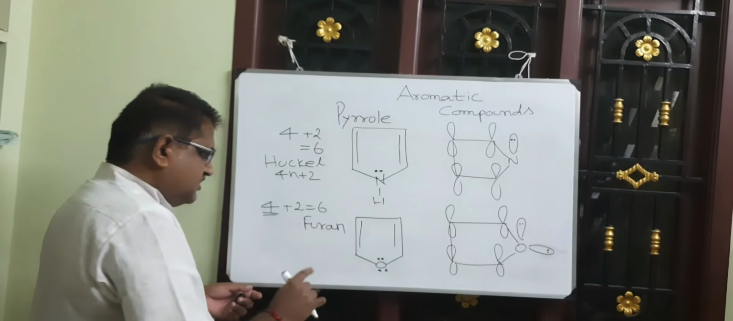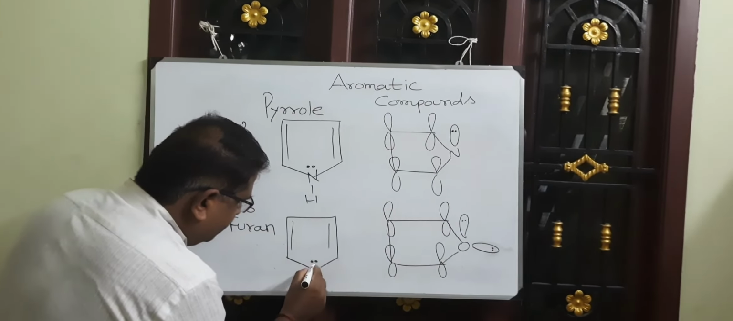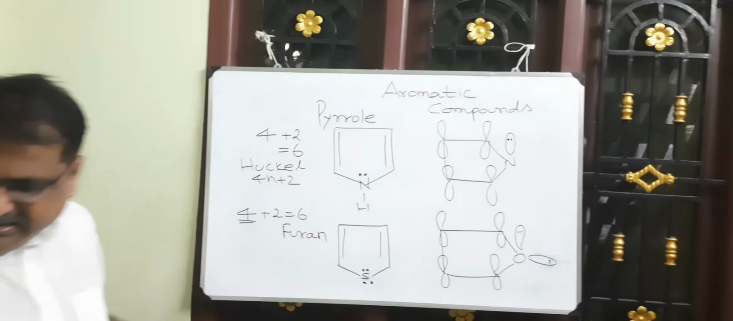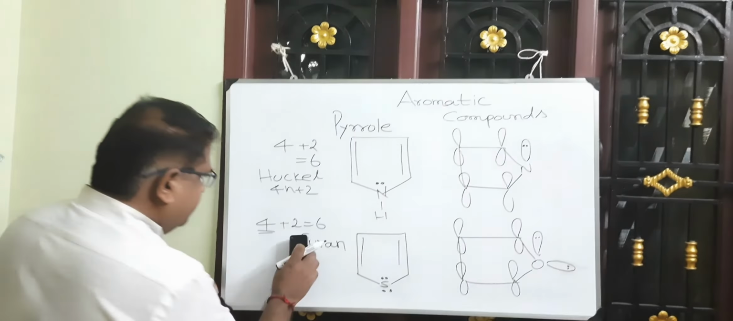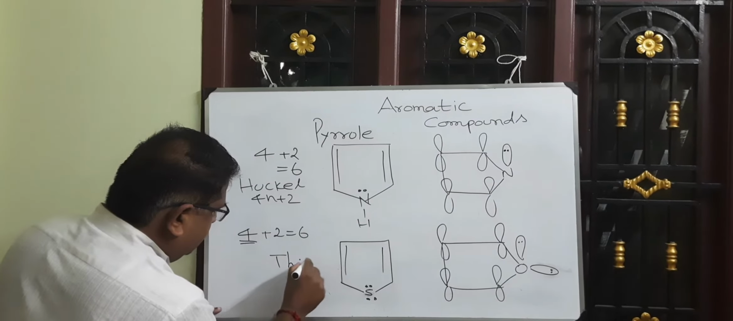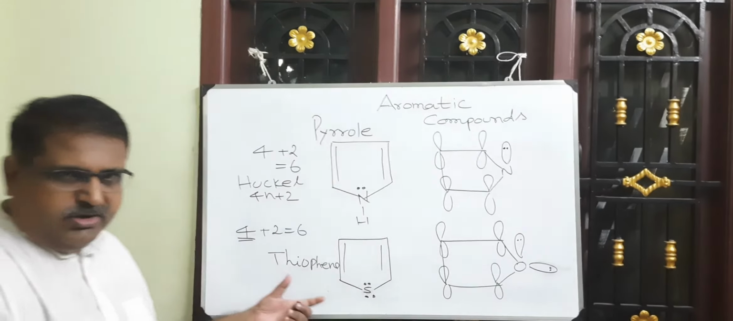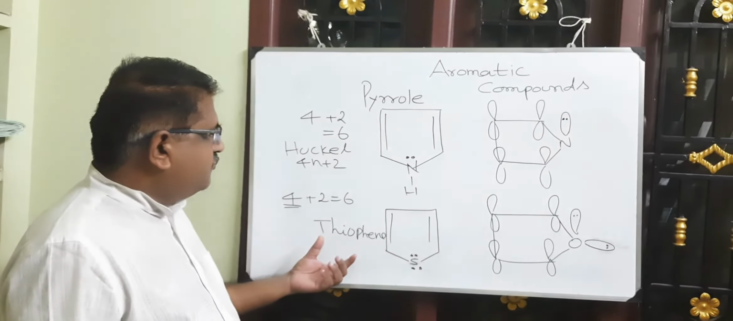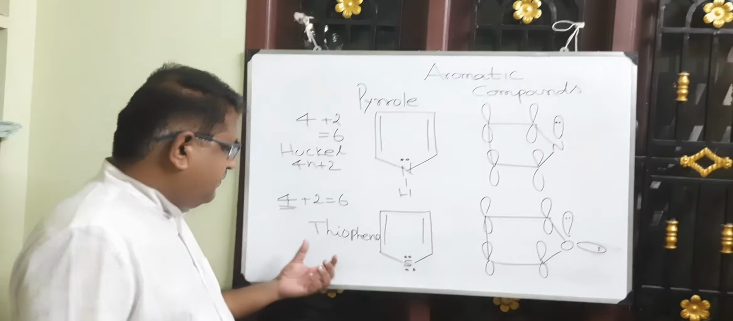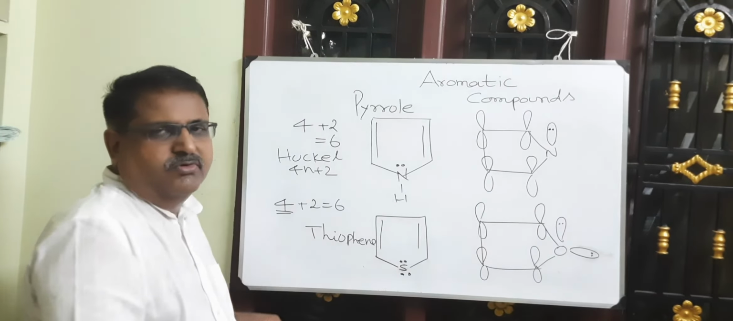Now let us consider, instead of oxygen, if you have sulfur over here, then the compound is called thiophene. Thiophene is an aromatic compound. So the logic we discussed for furan is also applicable for thiophene. So thiophene is an aromatic compound.